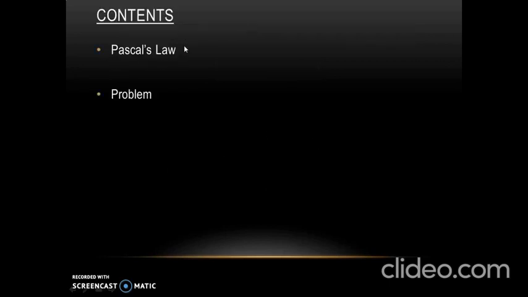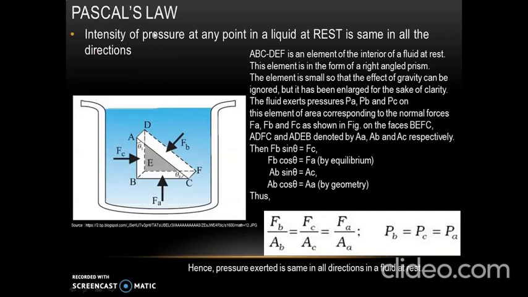In this presentation, we will find out what Pascal's law states, and we will solve one problem based on it. Pascal's law states that intensity of pressure at any point in a liquid at rest is same in all the directions. Consider a liquid in a container. A, B, C, D, E, F is a small element which is magnified for clarity, and its shape is in the form of a right angled prism.